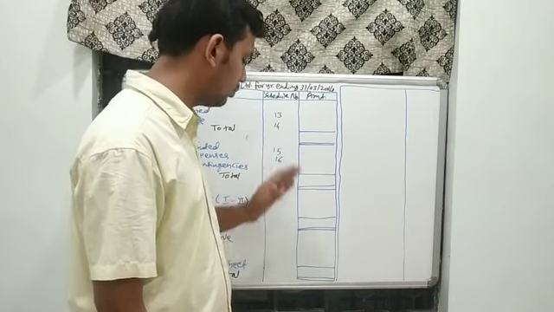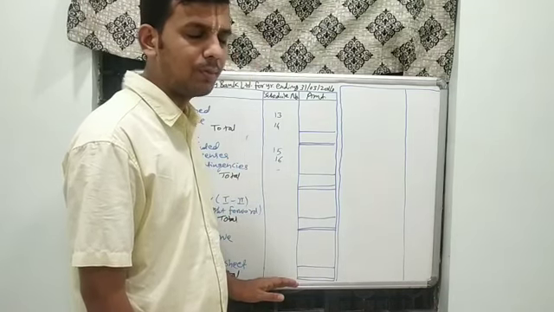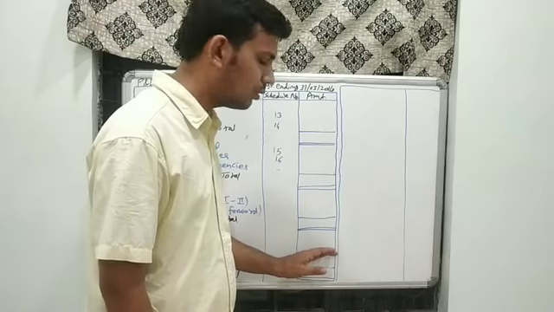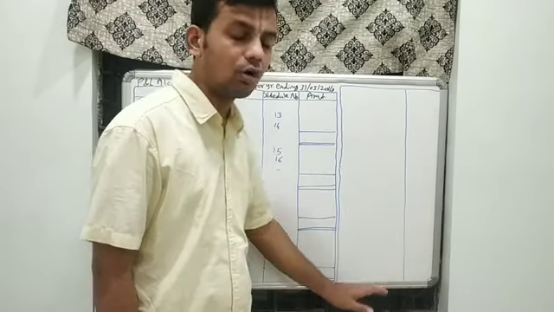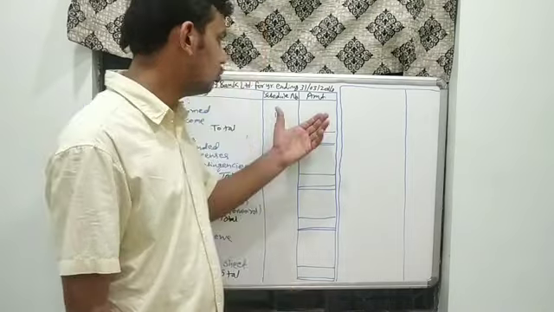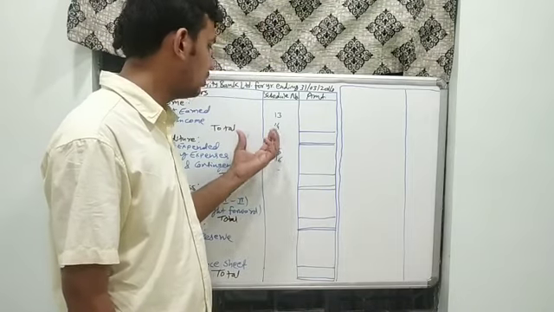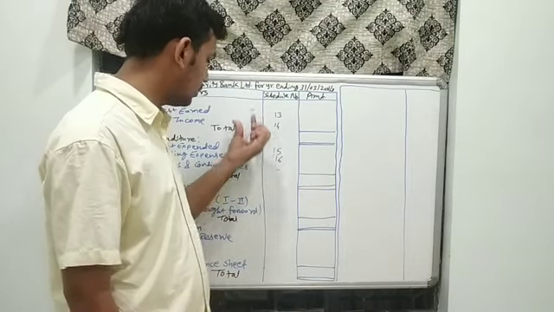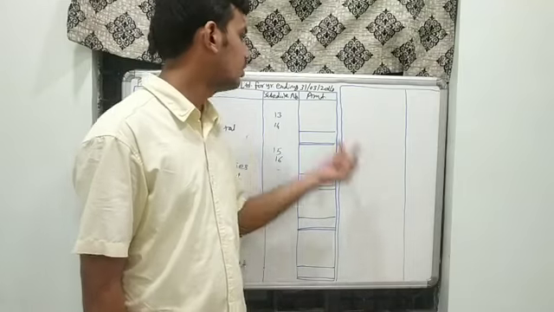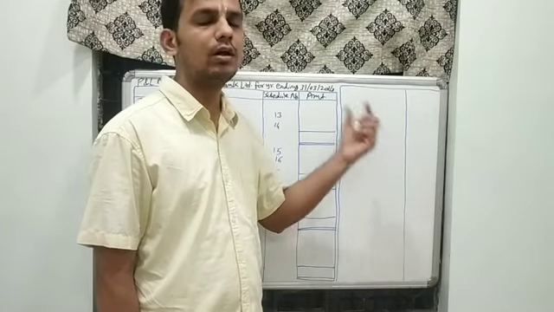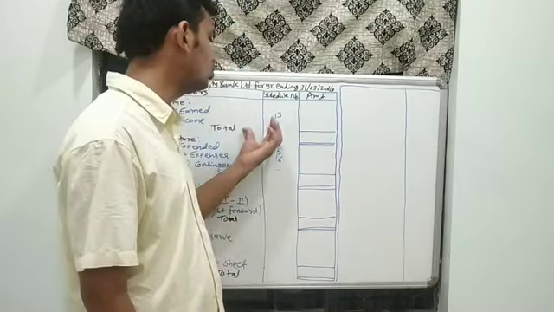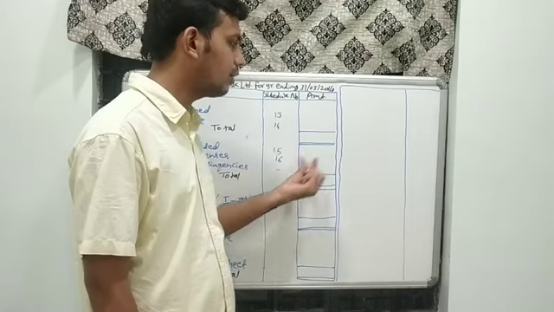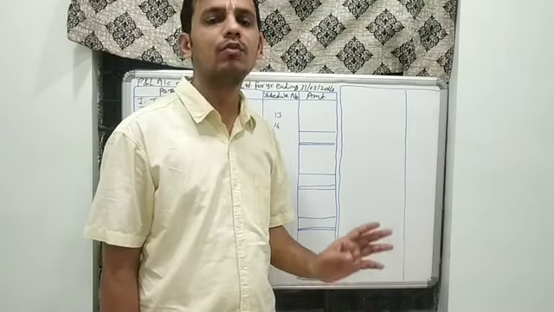First of all, we have to prepare the pro forma of the balance sheet. After that, we have to prepare the pro forma of the P&L account, and later on all the 16 schedules one by one. Due to the space constraint on this board, I am first preparing the P&L account and its schedules, then the balance sheet and its schedules. But you should not ideally use this format. You should use the format of balance sheet, P&L account, and all the schedules one by one from start to end.